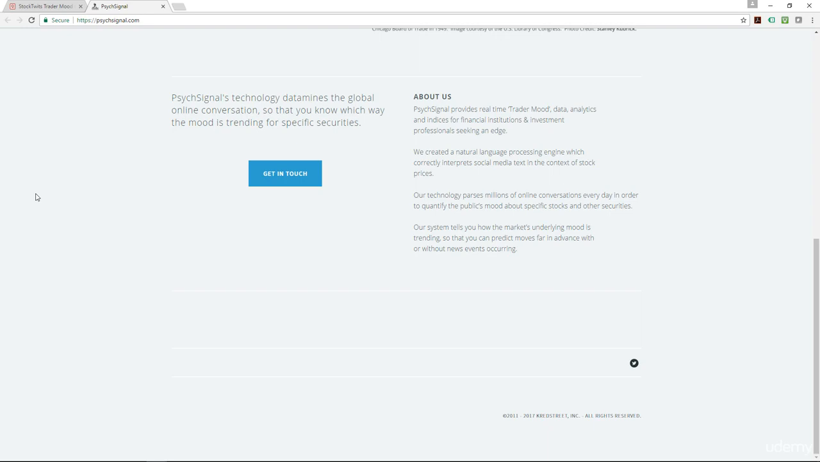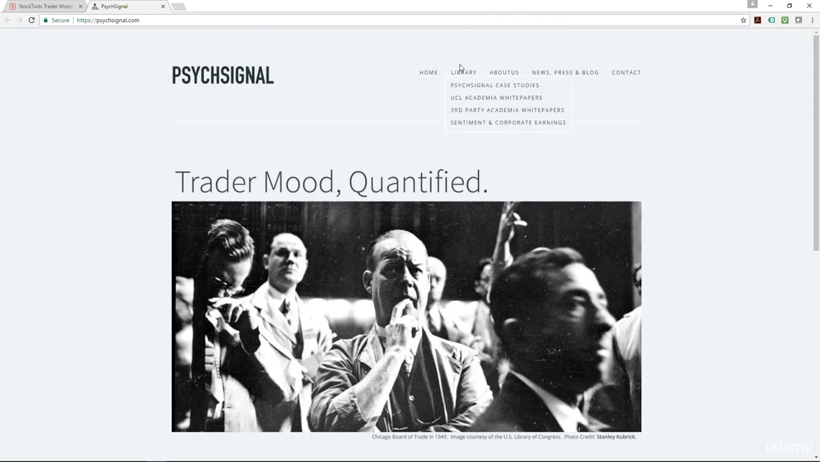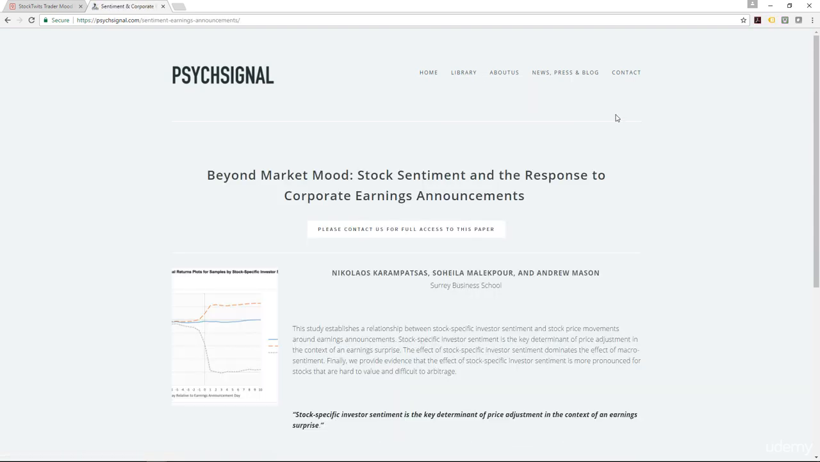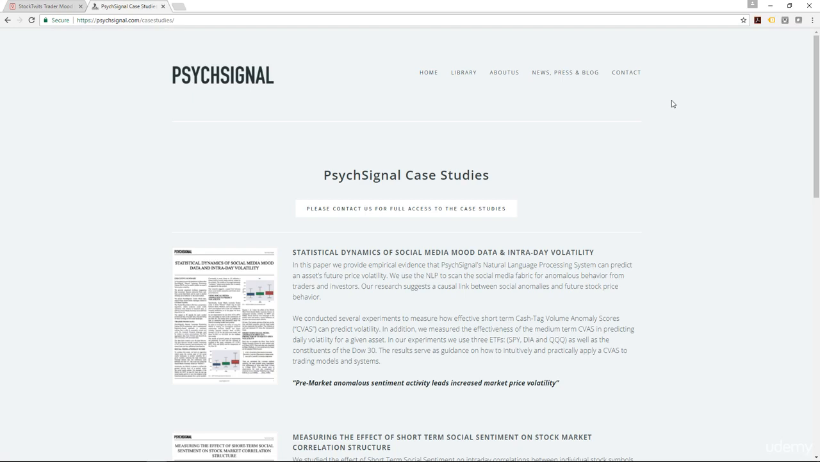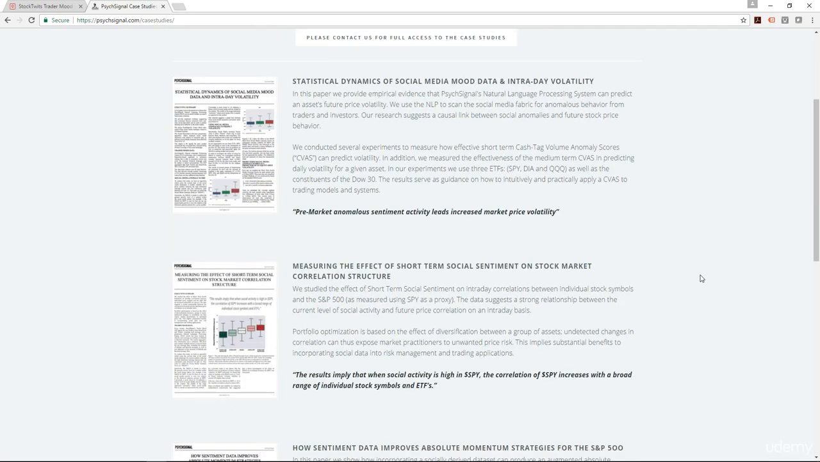Other things that they provide are research, case studies and white papers. It pays to go through and study them to get the hang of and understand how sentiment can in fact impact signals. One of the case studies I won't go through today, but I'll highlight it for you. You can send an email to Psychsignal and request the paper itself. They'll be very happy to share that with you.